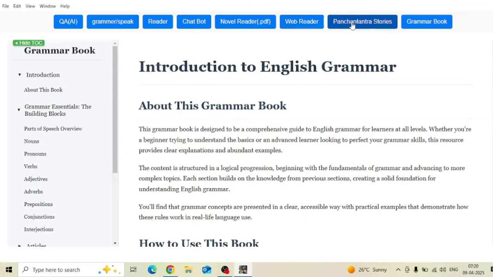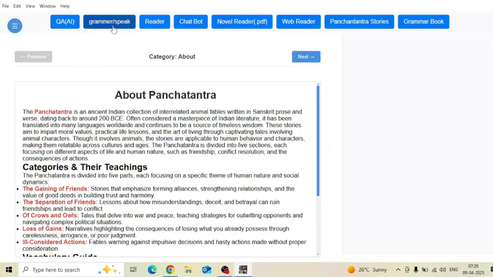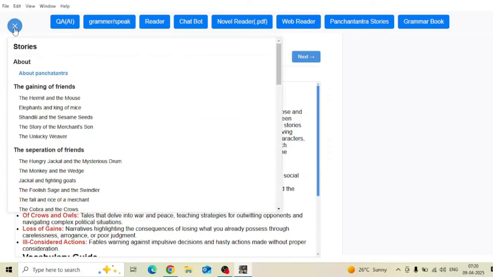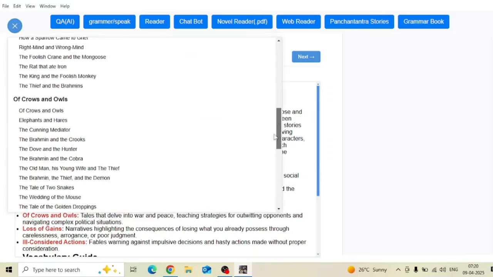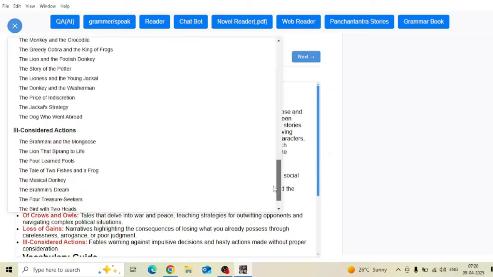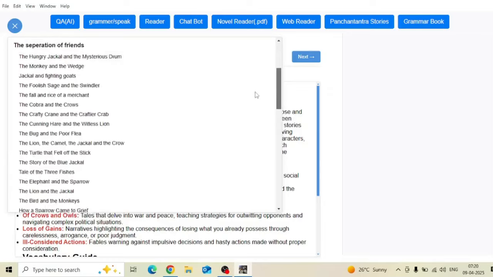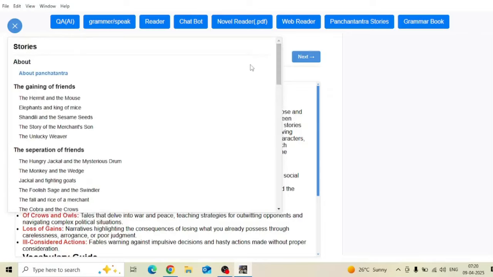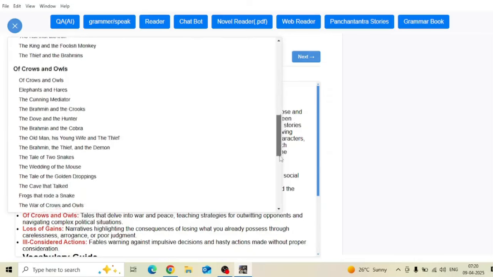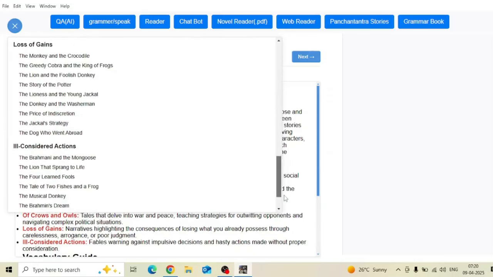Let me go to the Panchatantra story section first and explain. If you go to the table of contents, here you see there are a total of 59 stories available from Panchatantra. We know that in Panchatantra, Pandit Vishnu Sharma explains 5 different techniques for a successful life. There are 5 sections: the gaining of friends, the separation of friends, of crows and owls, loss of gains, ill-considered actions.